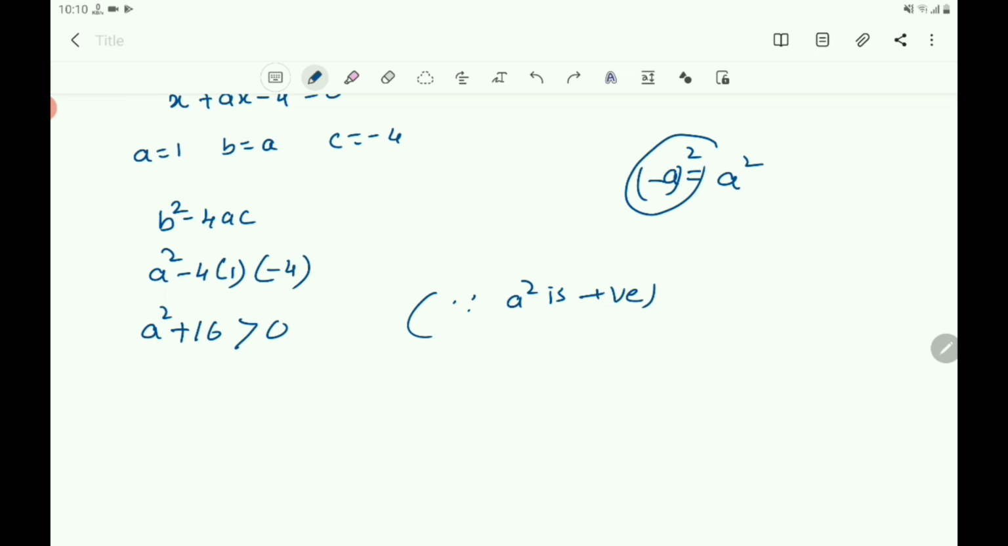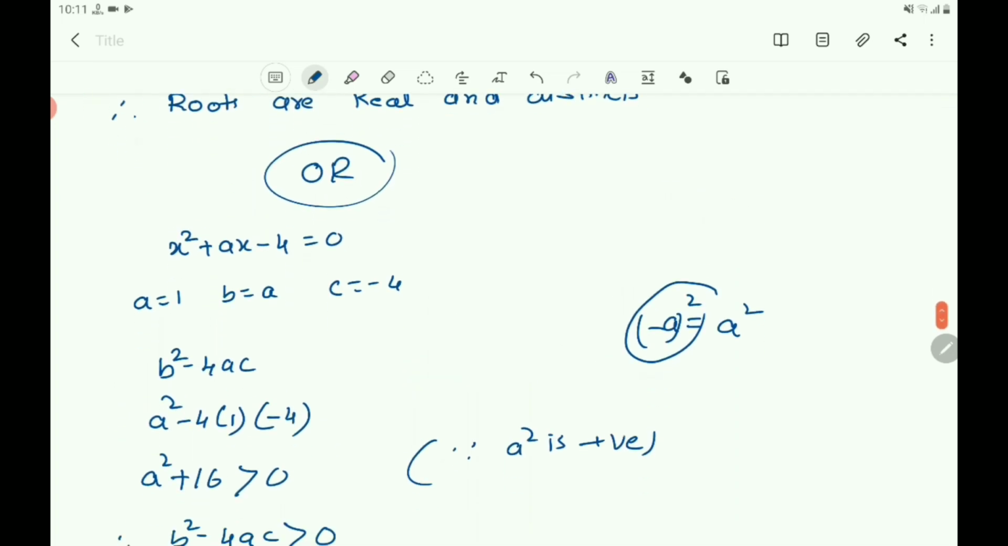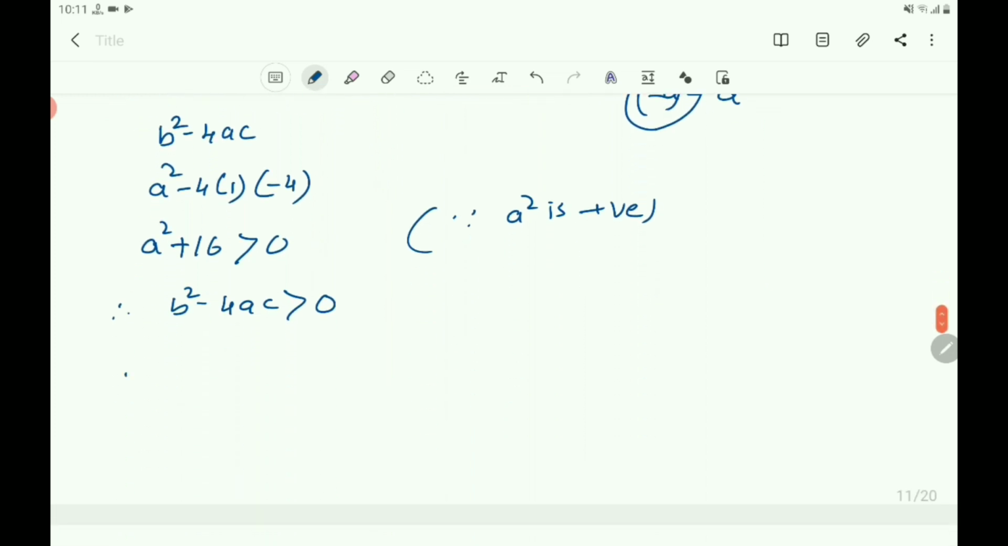Therefore you got b square minus 4ac is greater than 0. So this equation has distinct and real roots. Therefore, the roots of x square plus ax minus 4 equals 0 are distinct and real.